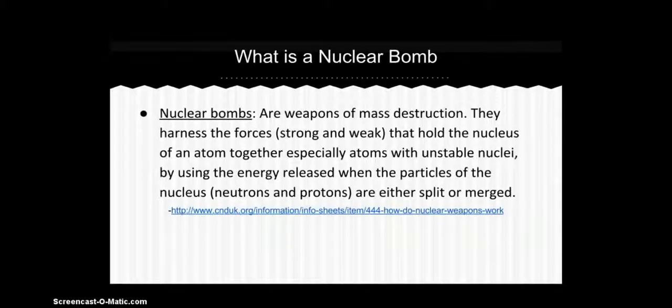What is a nuclear bomb? Nuclear bombs are weapons of mass destruction. They harness the forces, strong and weak, that hold the nucleus of an atom together, especially atoms with unstable nuclei, by using the energy released when the particles of the nucleus, neutrons and protons, are either split or merged.